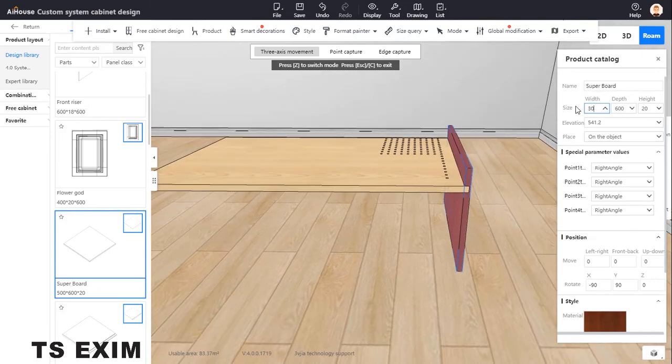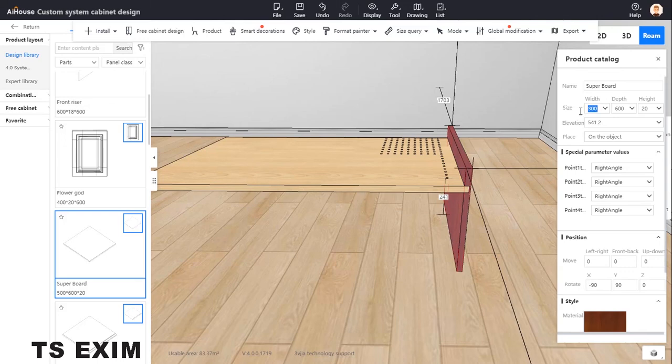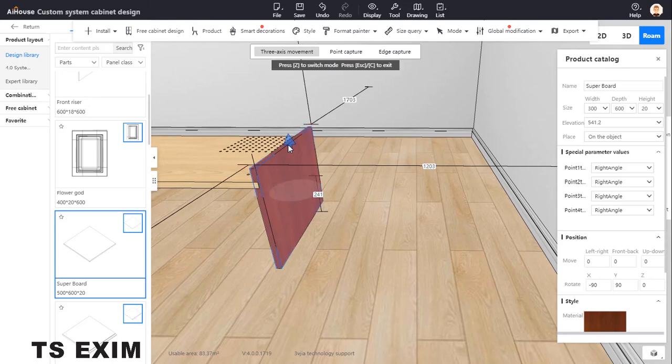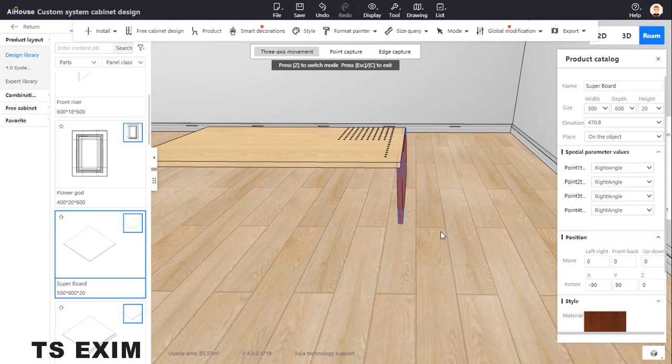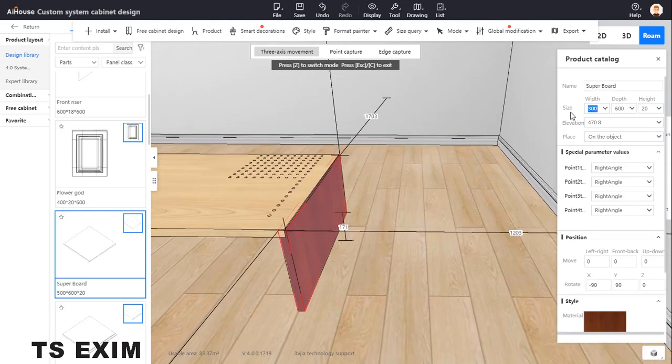This one put 300. Then I move down, drag down a bit. Okay. Back 450.